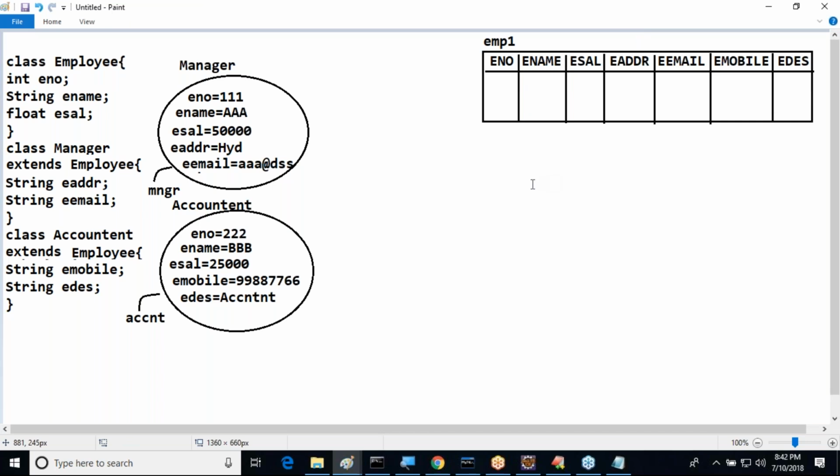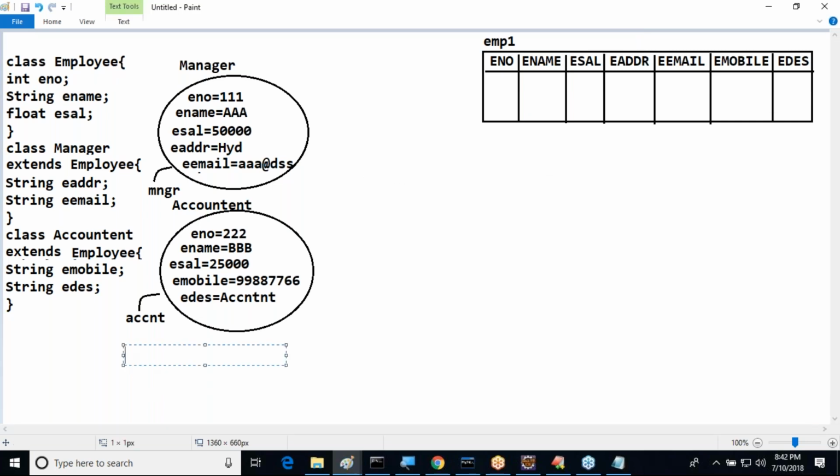In this mechanism, what I am expecting is, when I save both the objects, save manager and save accountant, our data has to be distributed here. First, manager record data will be stored.